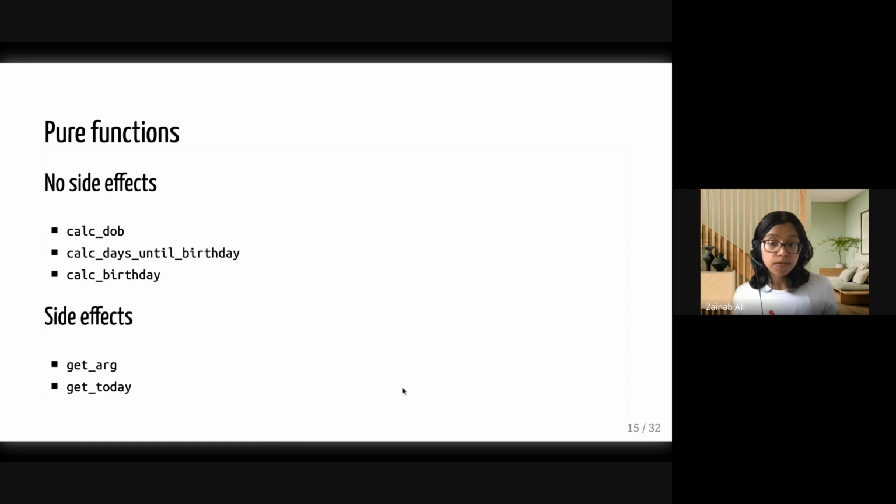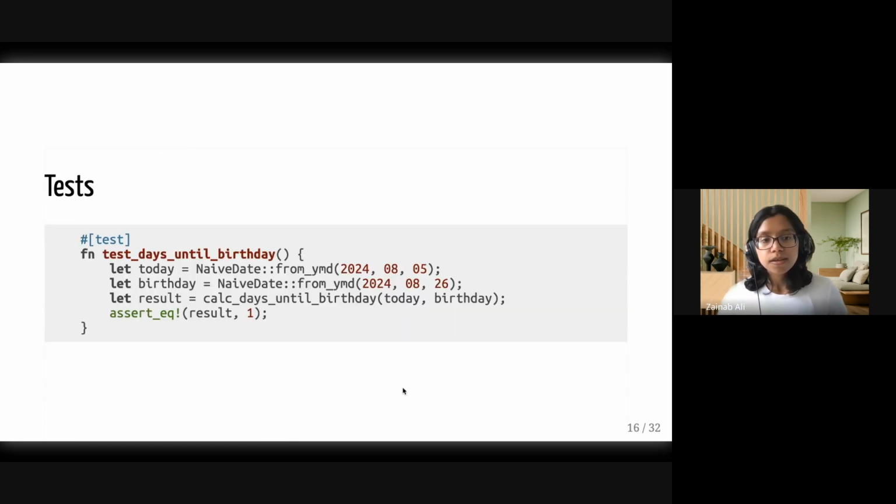The really nice thing about that is that we can test it. So over here, we have a little test that actually tests our days until birthday function. Because it is a pure function, we can be reassured that we can substitute whatever it evaluates to with its result. And we can be assured that that will behave the same in our tests as also in our production code.